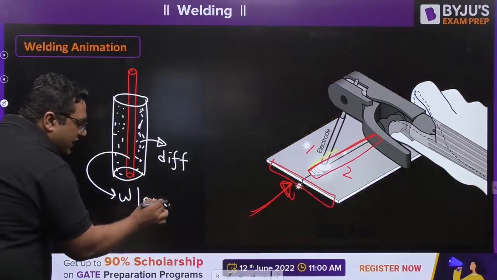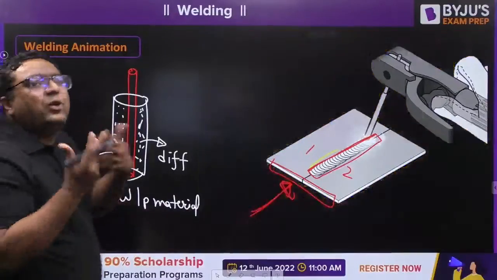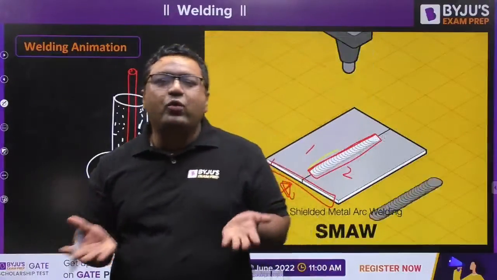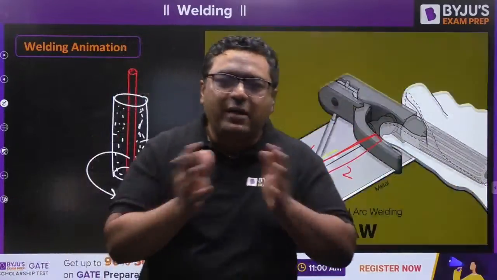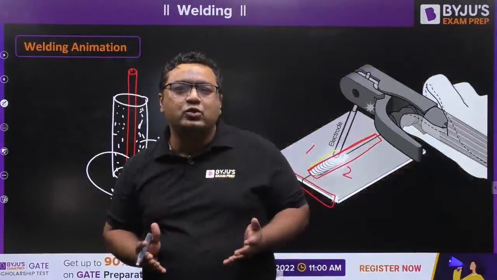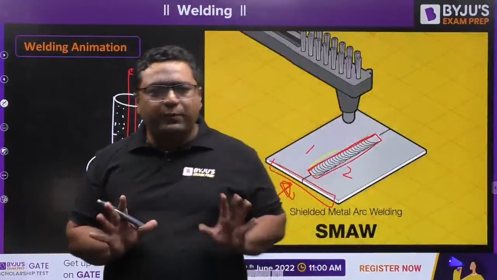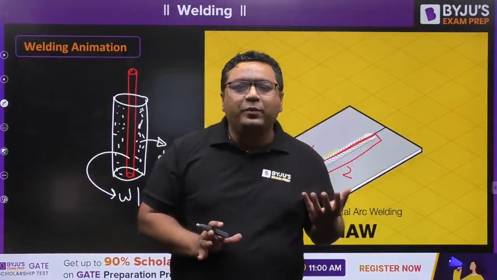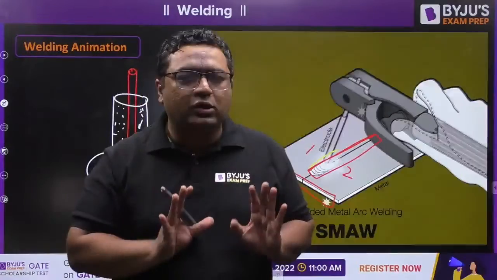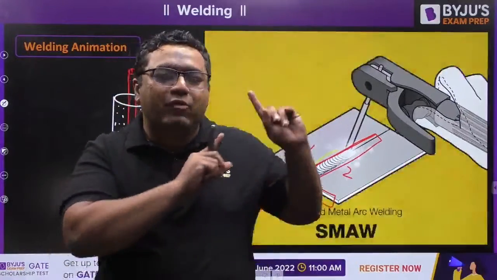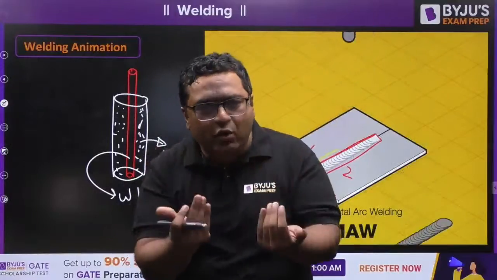So when both melt, they will provide some alloy content, because whenever we join two metals, it does not remain the pure metal. They will become some kind of alloy. Everybody in this class would know that alloys are said to be stronger than the pure metal. This is partial truth. I will clear that in material science when we discuss it, but for the time being let us go with your knowledge only.